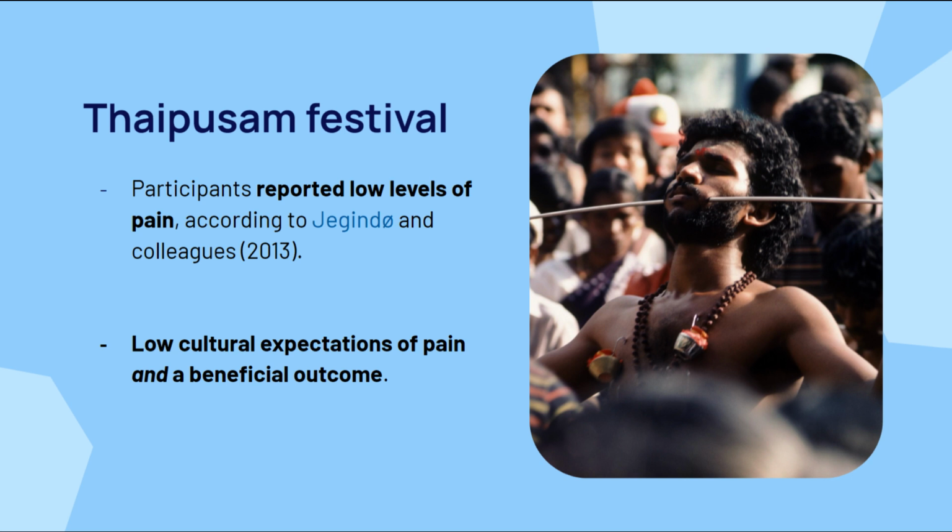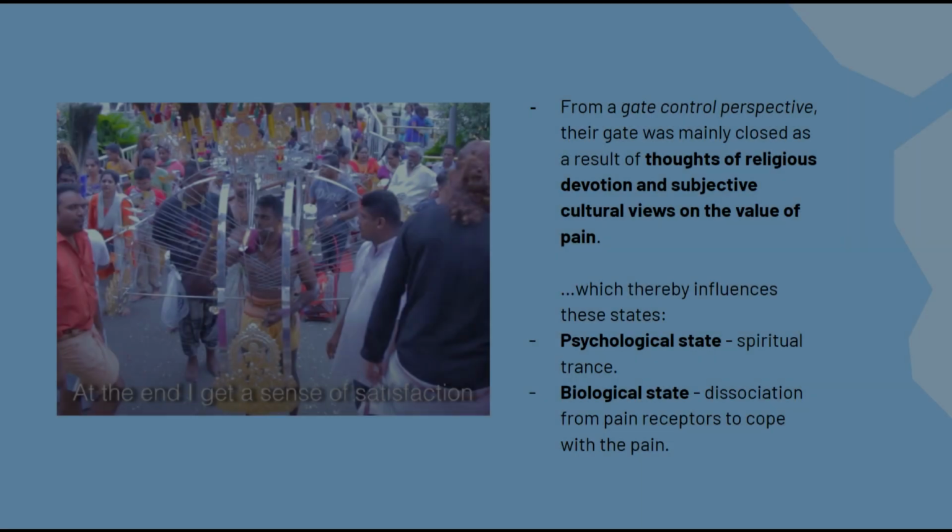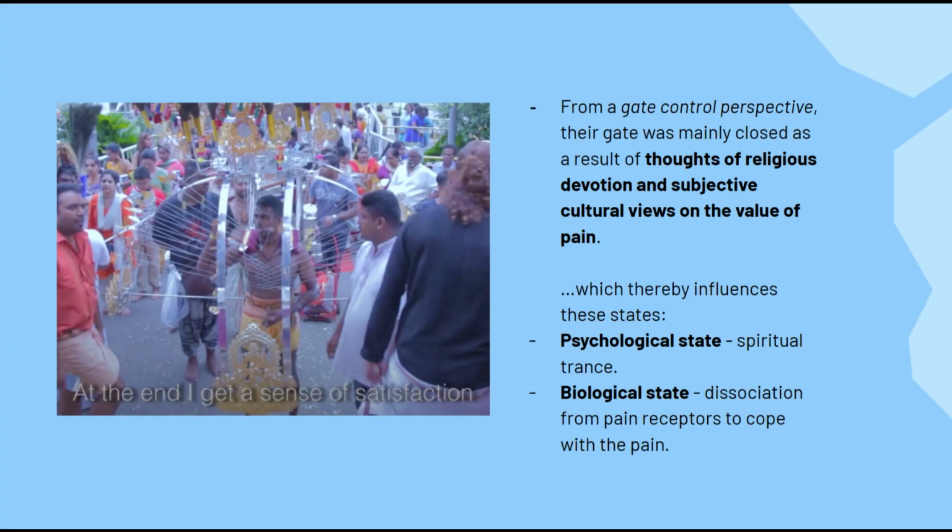They found that this is because of low cultural expectations of pain and a beneficial outcome as a result of their mutilation. As this is also religious, people reported dissociative episodes which were associated with low levels of pain as well. From a gate control perspective, their gate was mainly closed as a result of thoughts of religious devotion and cultural views of pain.